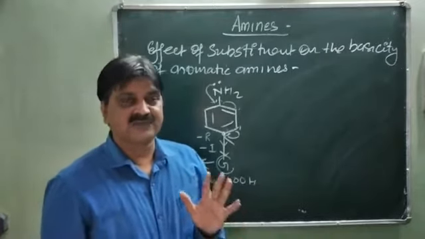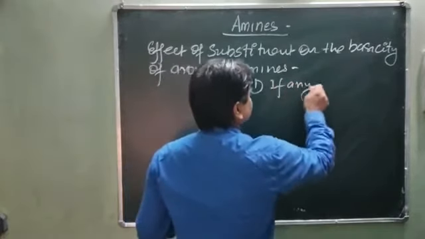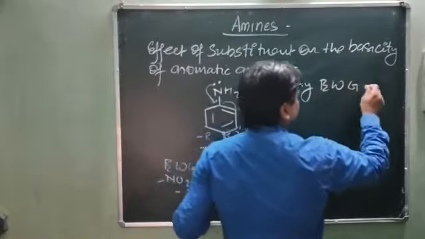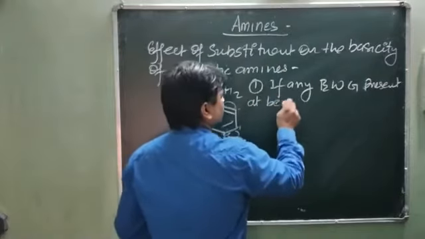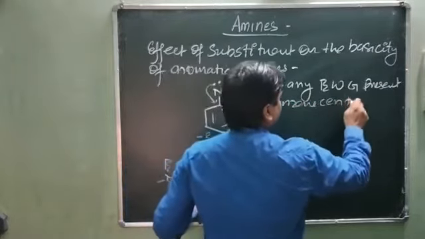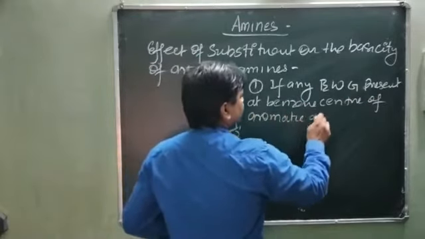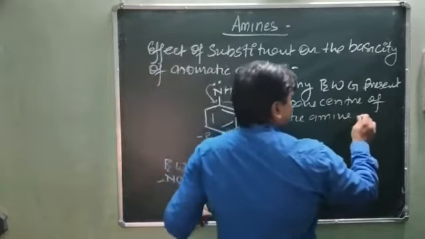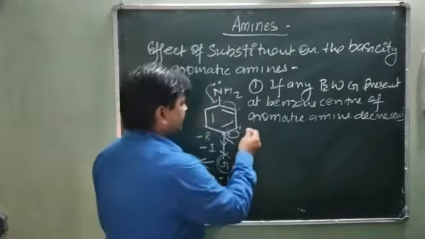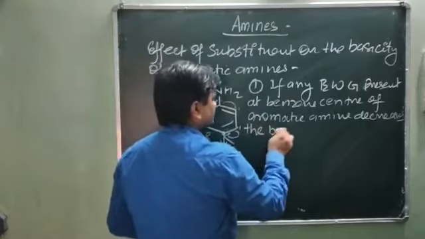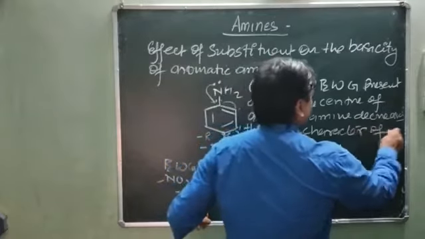So one thing is clear, the first conclusion: if any electron withdrawing group is present at the benzene center of an aromatic amine, it decreases the basic character of amines.